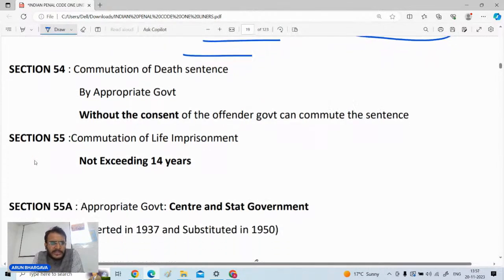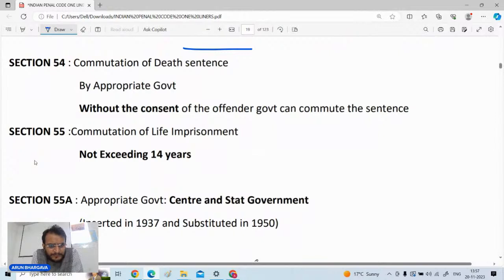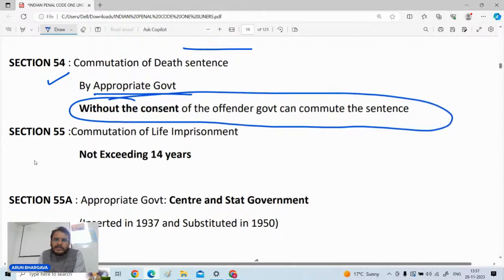Thereafter another question which is there, that is from section number 54, कि अगर डेथ सेंटेंस को कम्यूट करवाना है तो कौन करेगा? So appropriate government can go for the commutation of the death sentence, but important point is it can be done without the consent of the offender. Without the consent of the offender, आपको offender का consent लेने की जरूरत नहीं है कि तेरी सजा हम कम करें या ना करें. You can go for the commutation of the death sentence.